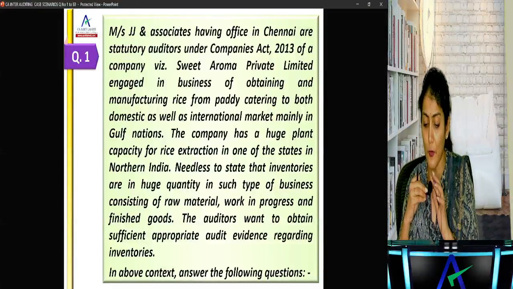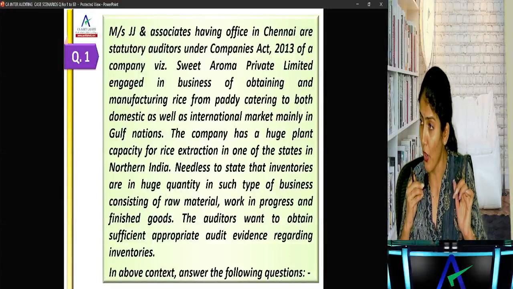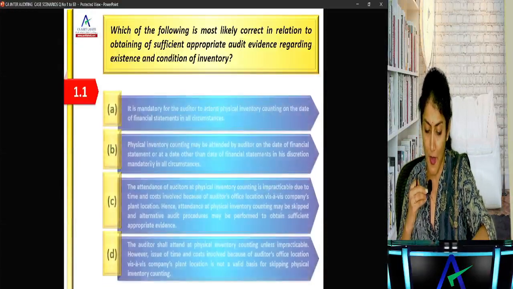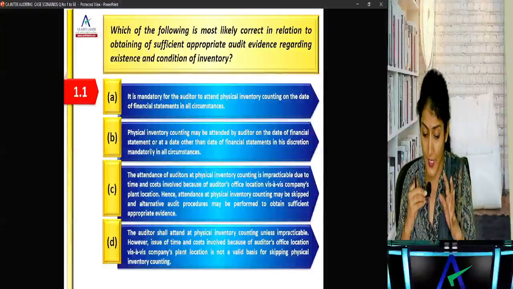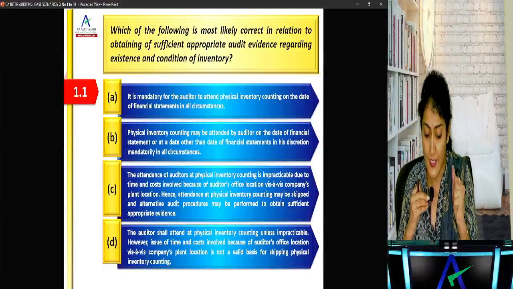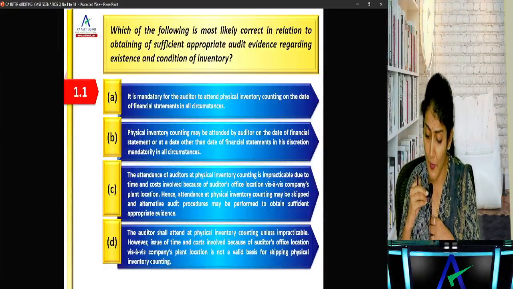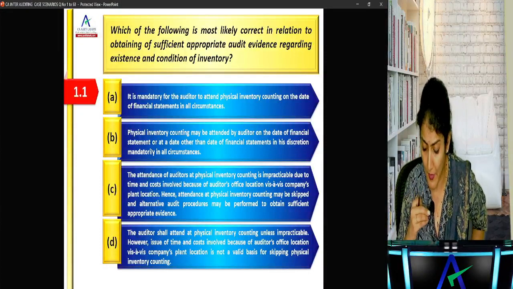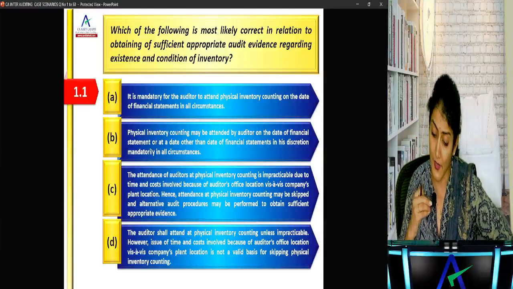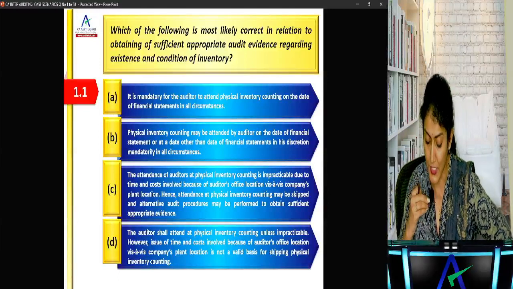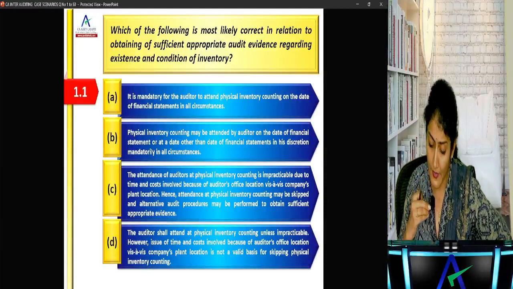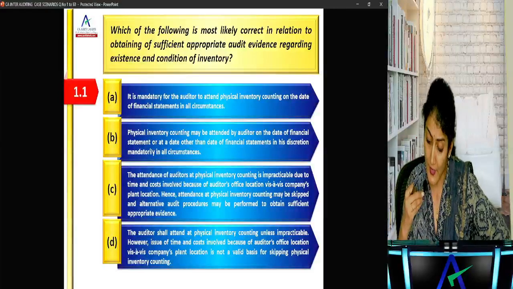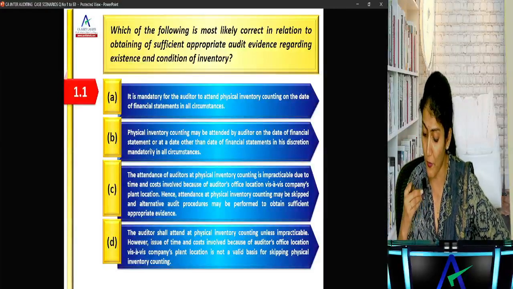Sweet Aroma Private Limited is engaged in the business of obtaining and manufacturing rice from paddy, catering to both the domestic and the international market. Which of the following is most likely correct in relation to obtaining evidence regarding the existence and condition of inventory? It is mandatory for the auditor to attend in all circumstances. Physical inventory may be attended by the auditor on the date of financial statements or at a date other than the financial statements in his discretion, mandatorily in all circumstances. Attendance at inventory count is impracticable due to time and cost because of auditor's office location. Hence, attendance at inventory count may be skipped and alternative procedures may be performed.